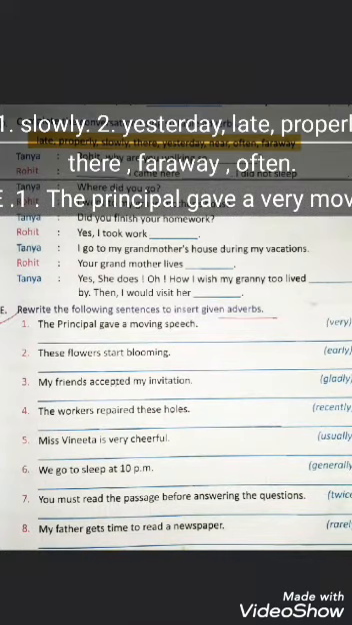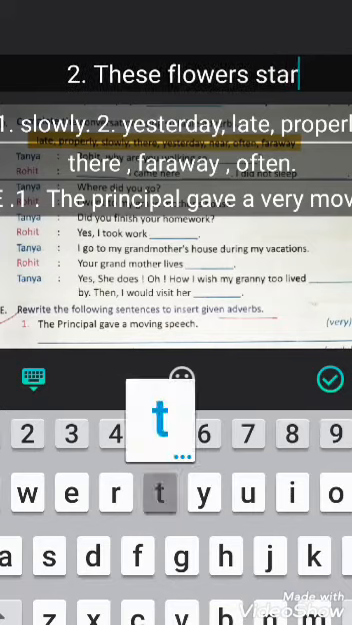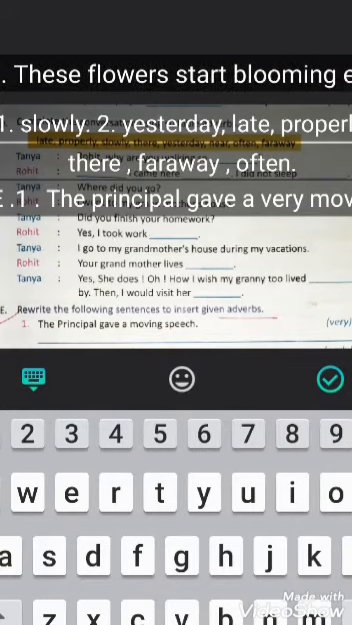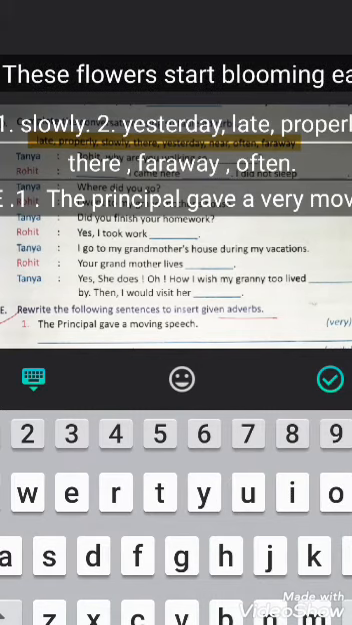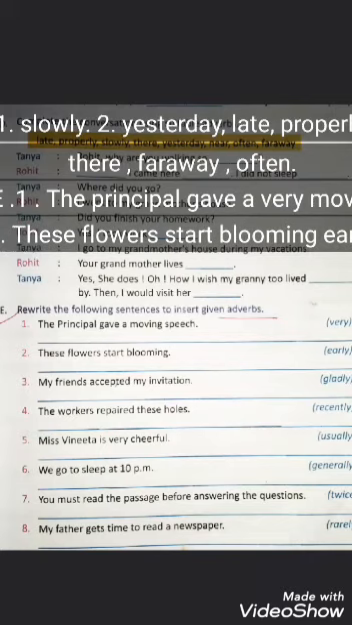Second one is, these flowers start blooming. So we can write like this: these flowers start blooming early. Means ये फूल जल्दी ही खिलना शुरू हो गए.